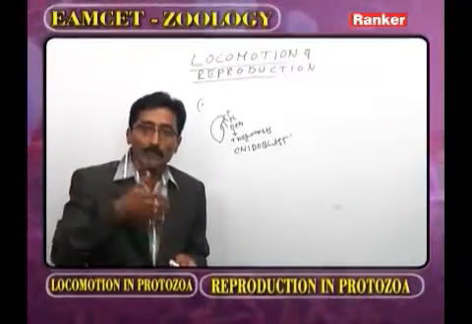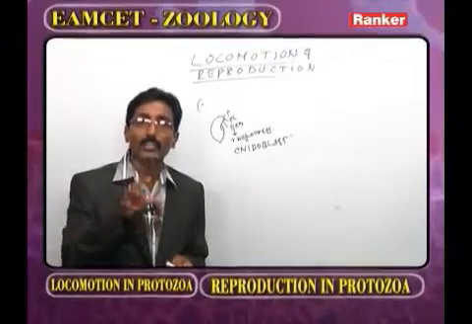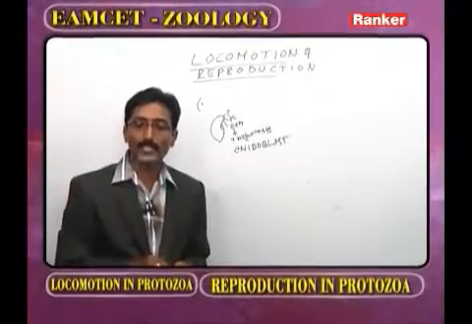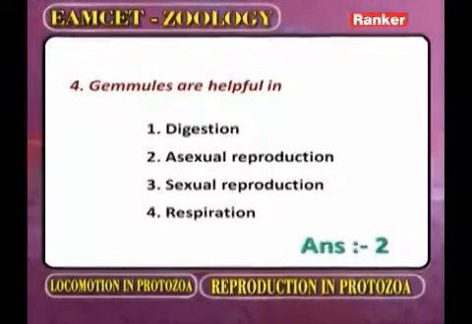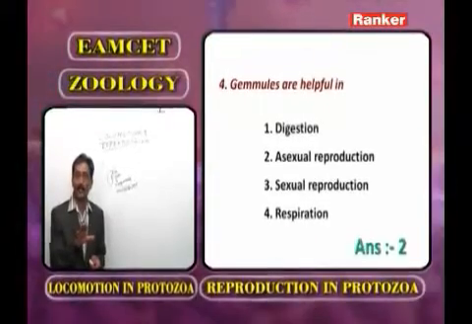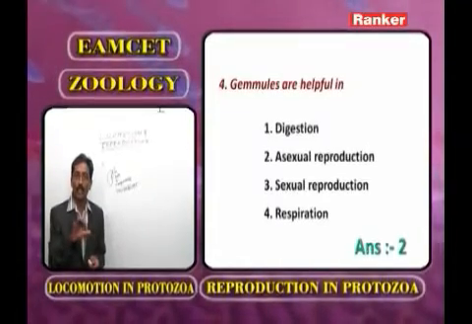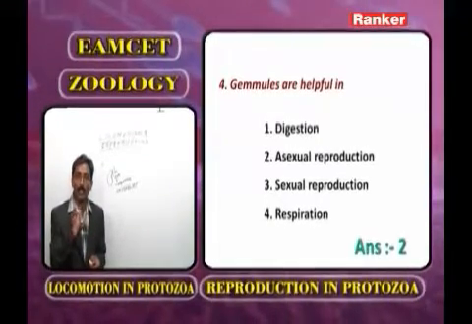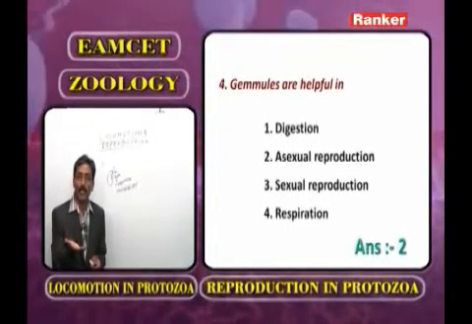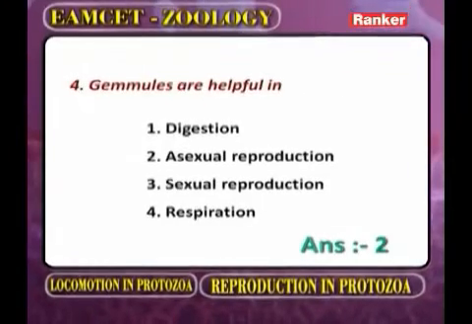The formation of buds inside the body. The internal buds are technically called gemmules. Now you have to observe. Gemmules help in digestion. It is not concerned. The third one, sexual reproduction. It is not concerned. Respiration. It is not concerned. Now the first, third and fourth options are eliminated. What is the leftover option? That is asexual reproduction. Now we go for the next question.